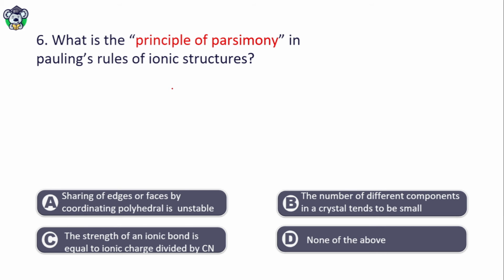What is the principle of parsimony in Pauling's rules of ionic structures? Sharing of edges or faces by coordinating polyhedra is unstable. The number of different components in a crystal tends to be small. The strength of an ionic bond is equal to ionic charge divided by coordination number. None of the above. The right answer is option B, that is, the number of different components in a crystal tends to be small. This is the fifth of Pauling's rules.